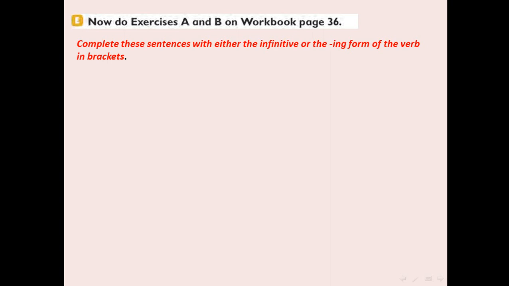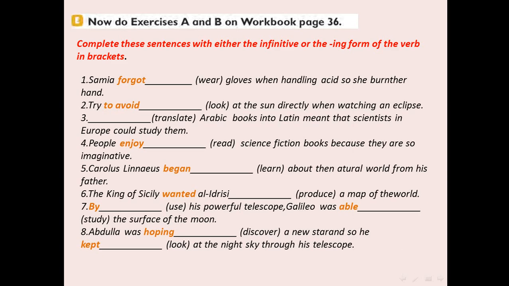Complete the sentence with either the infinitive or the -ing form of the verb in brackets. Look at this sentence. Samia forgot to wear gloves when handling acid, so she burned her hand. Here we have the verb forgot.